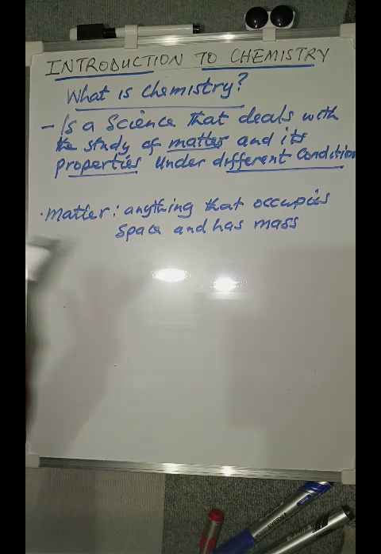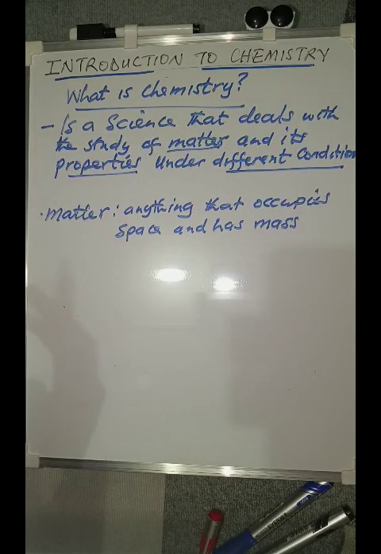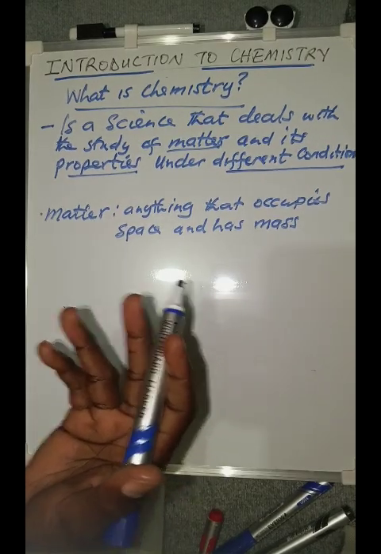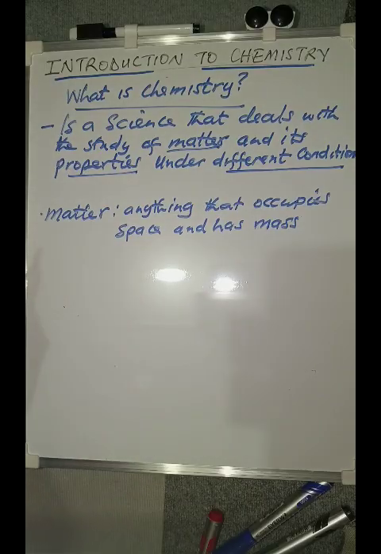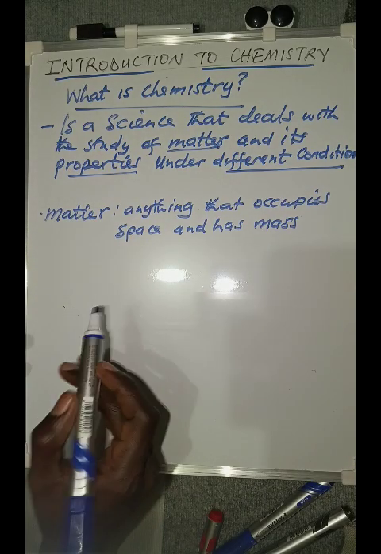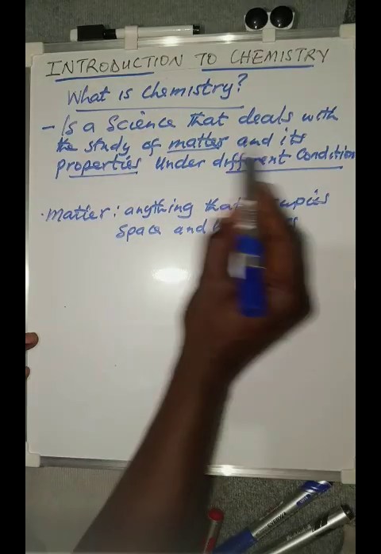In simple terms, you can think of all things that surround you. We call them matter, including the air that you breathe, the books surrounding you, all the materials that you are able to see around you, including ourselves. We are actually matter.